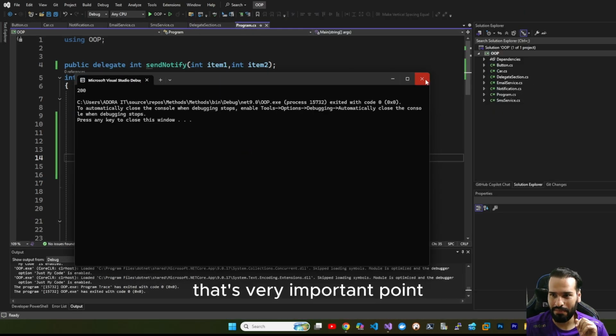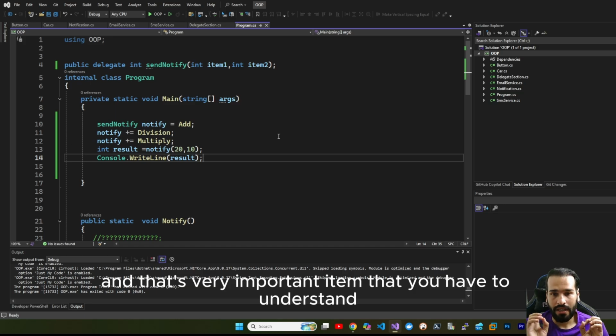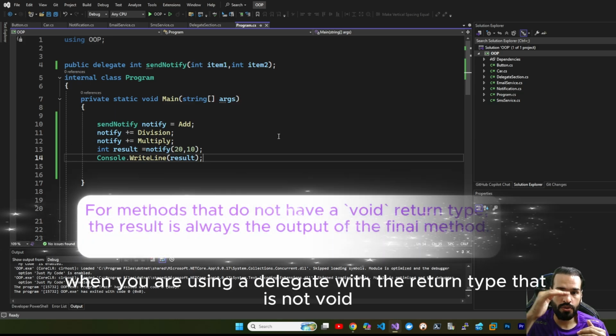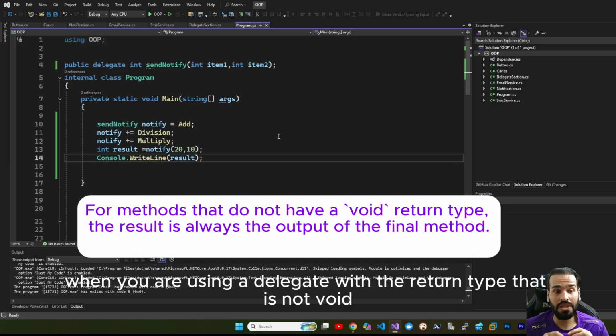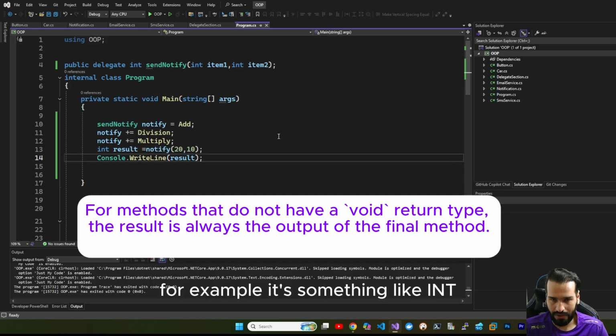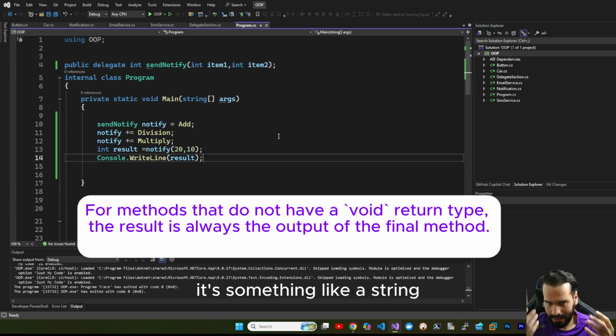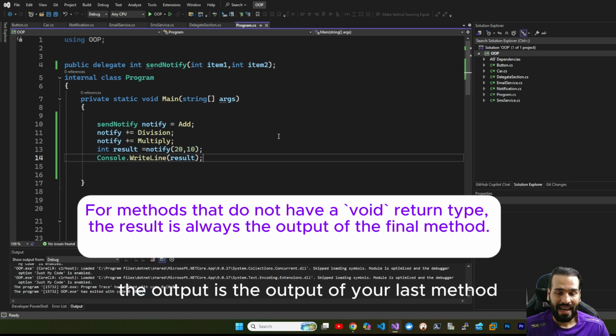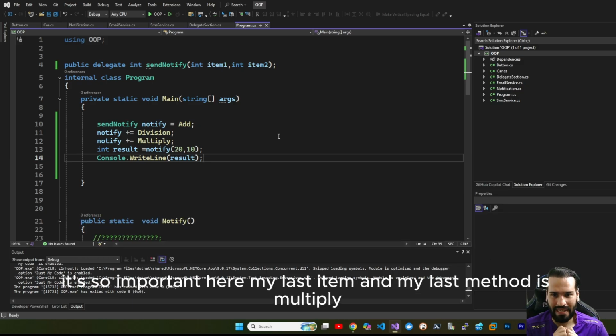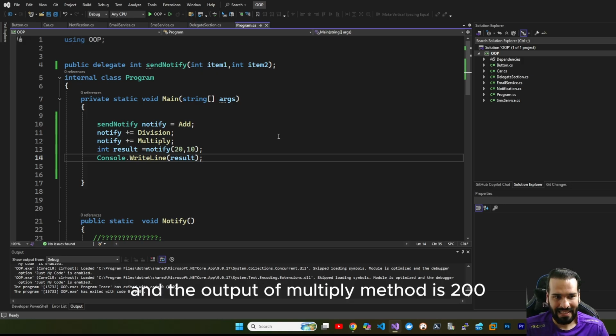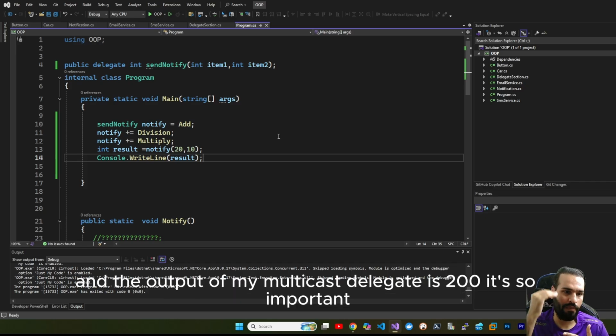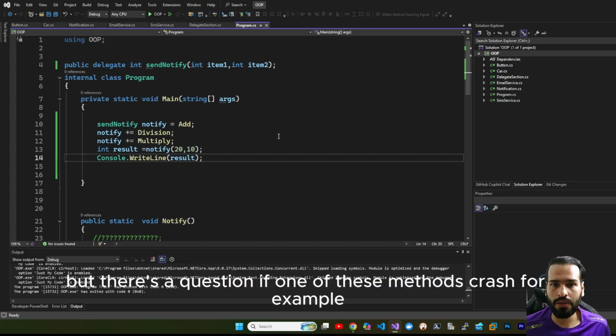That's a very important point, and that's a very important item that you have to understand. When you are using a delegate with a return type that is not void, for example, something like int or something like string, the output is the output of your last method. It's so important. Here, my last method is multiply, and the output of the multiply method is 200, and the output of my multicast delegate is 200. It's so important. But there is a question.